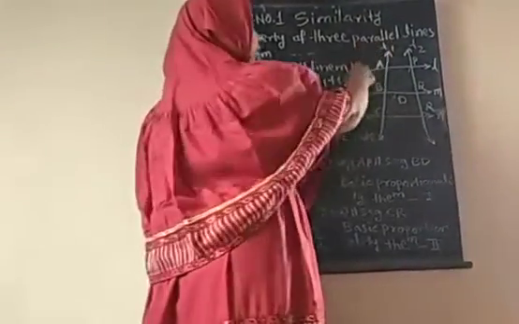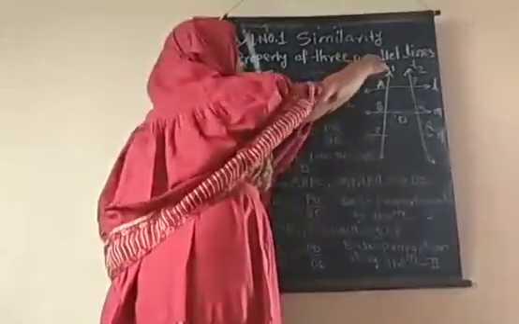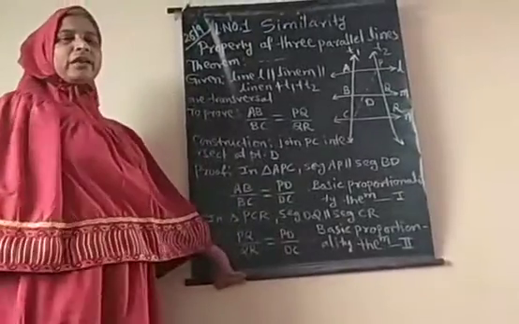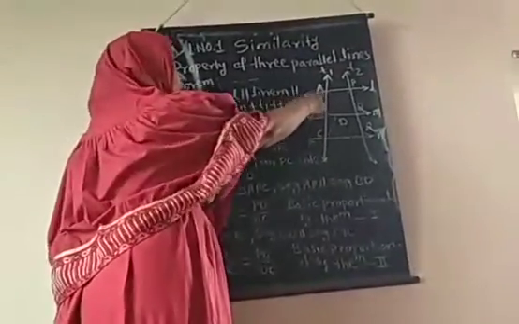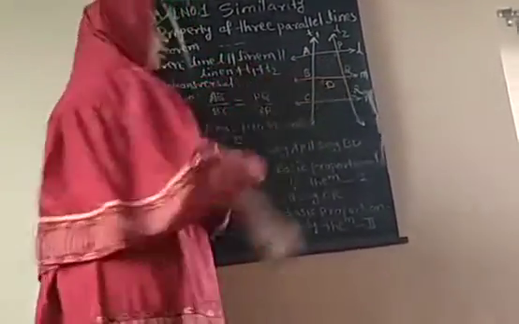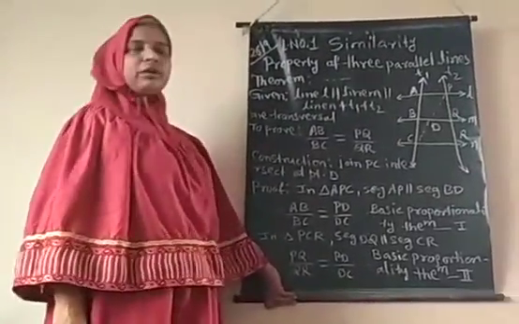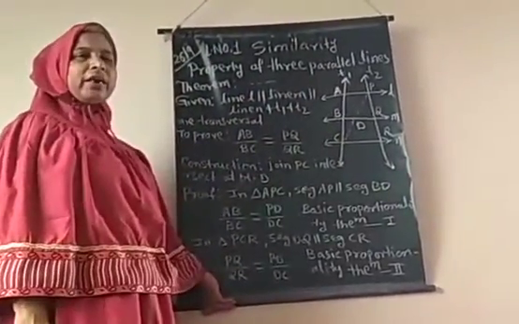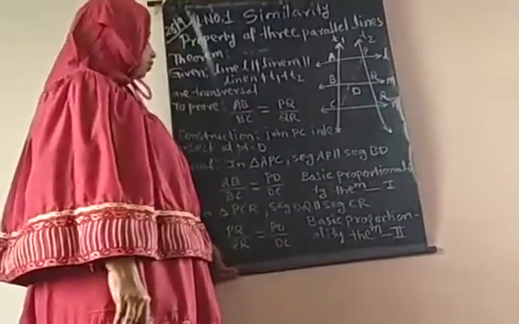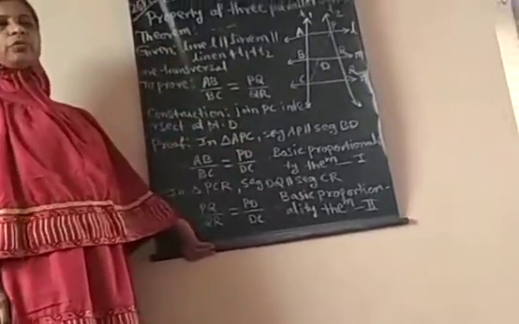This is the figure where line L, line M and line N, these three lines, are parallel to each other, and line T1 and line T2 are the transversals. These two transversals intersect the three lines in points A, B, C and P, Q, R respectively. Because of the two transversals, the parallel lines are divided into parts, and the ratios of those parts are what we are going to prove equal.